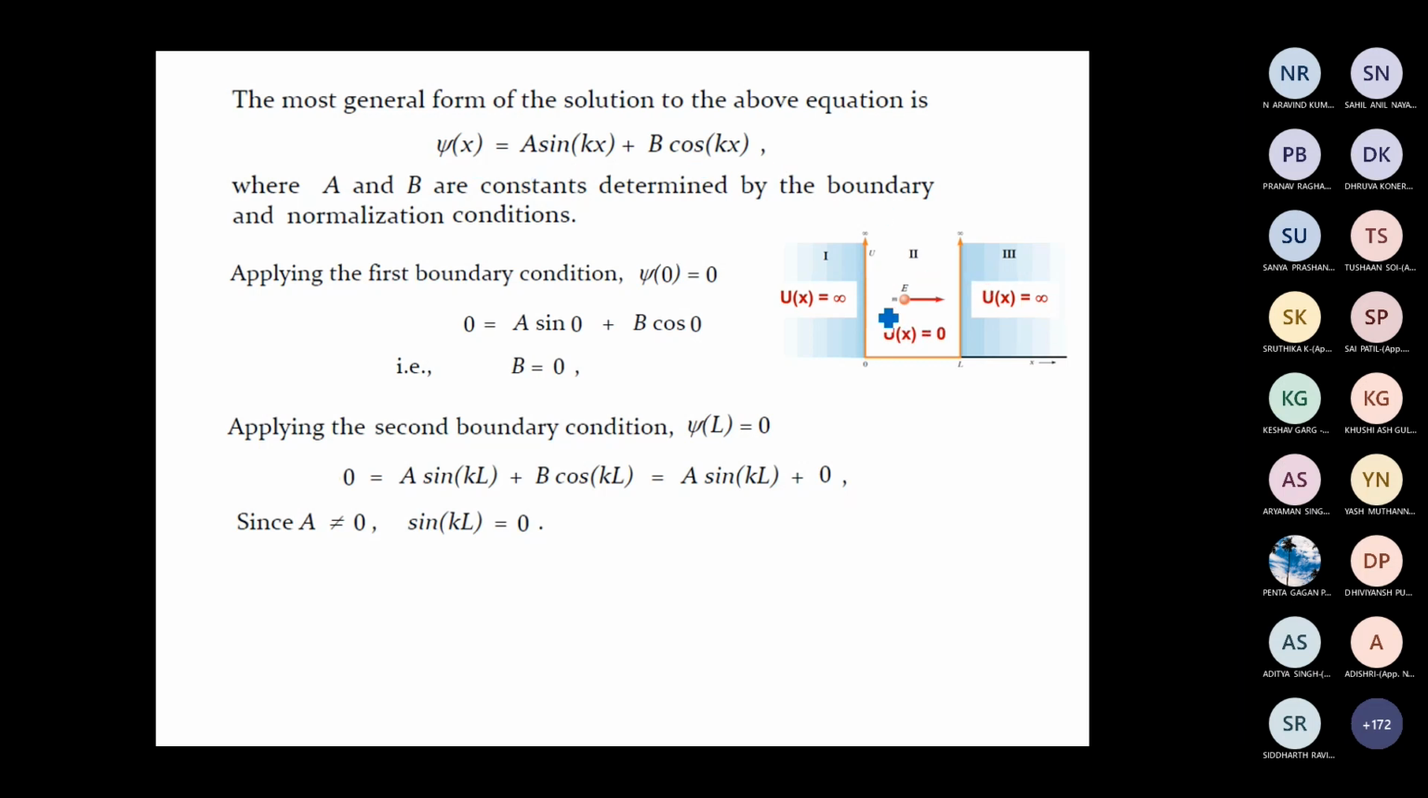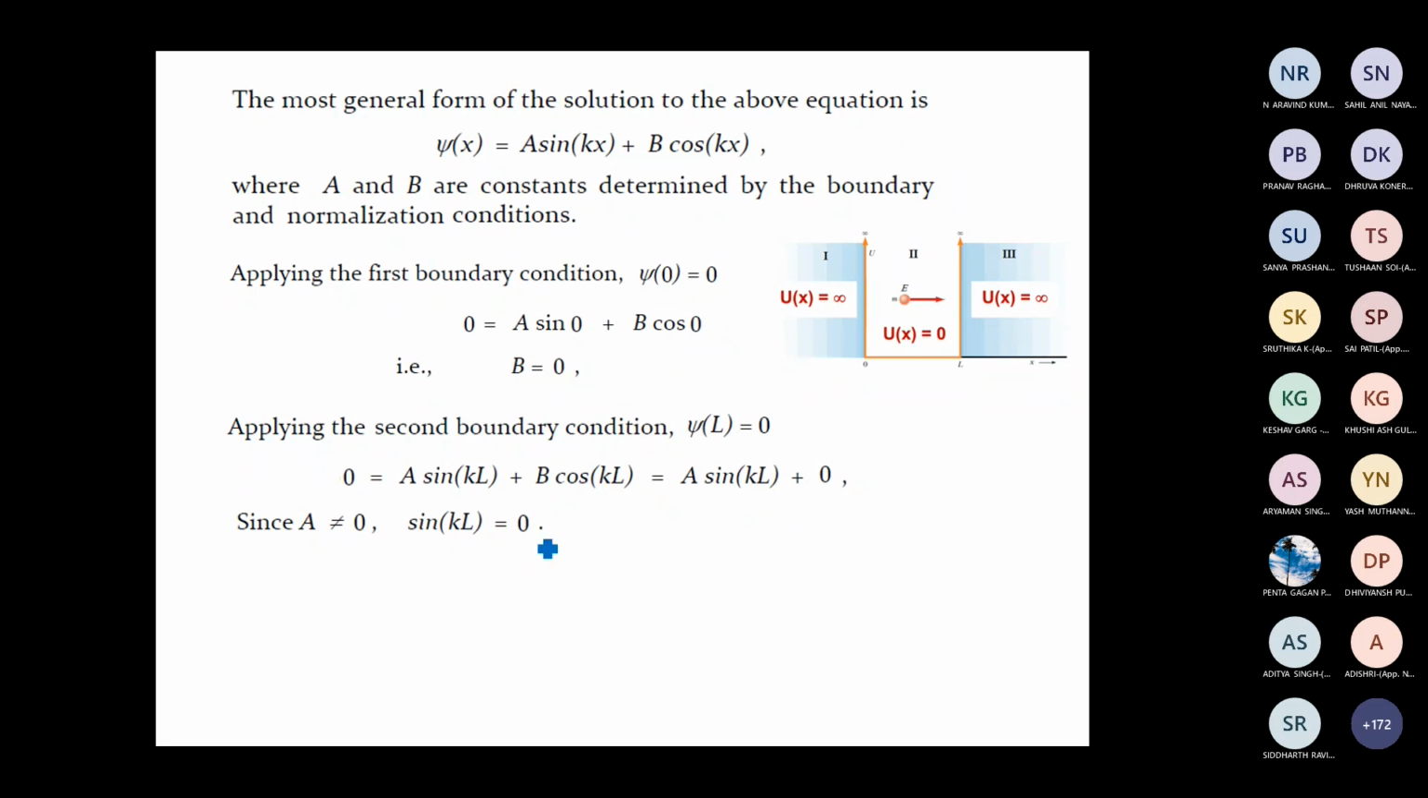That cannot be physically acceptable, because the particle can be found in region 2. If the wave function is equal to 0, that means the particle is not there throughout region 2. So the wave function itself cannot be equal to 0 for all values of x from 0 to L. So this constant a cannot be equal to 0. The other possibility to satisfy this boundary condition is that sin kL must be equal to 0.